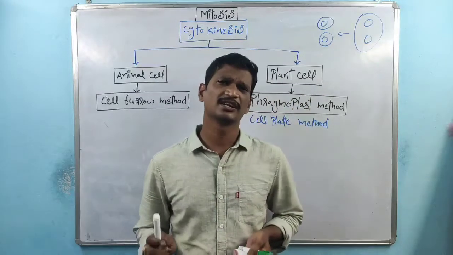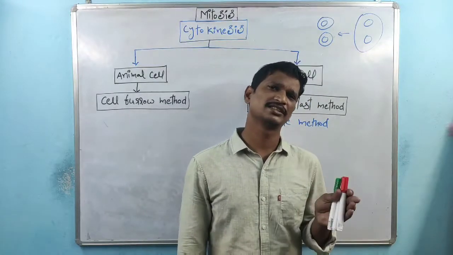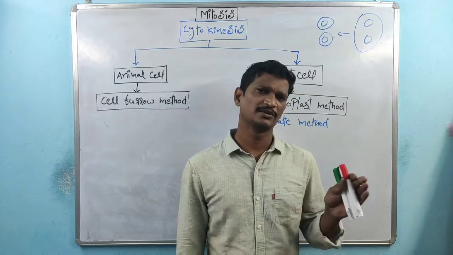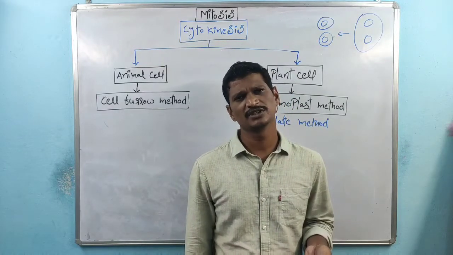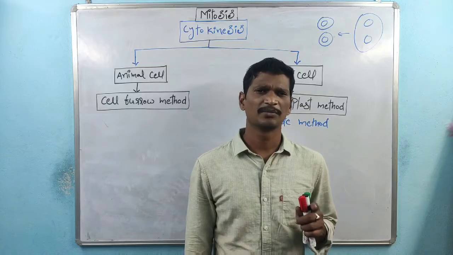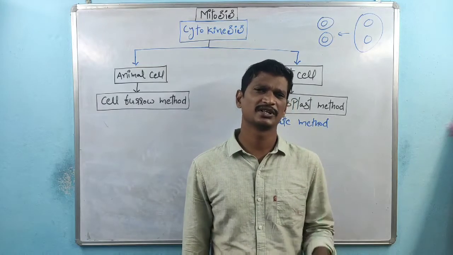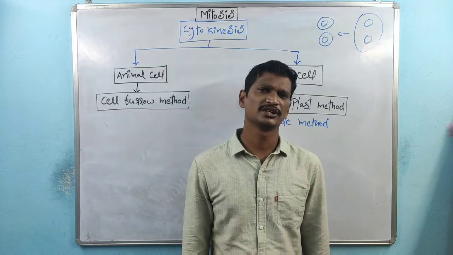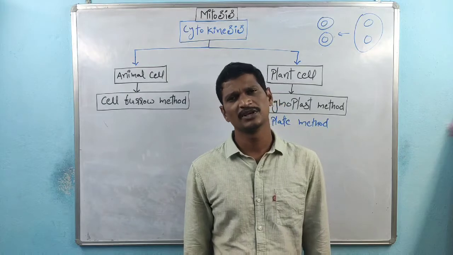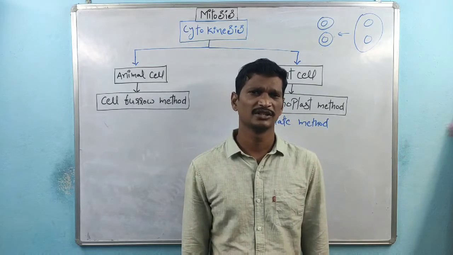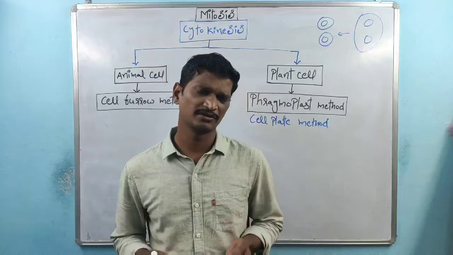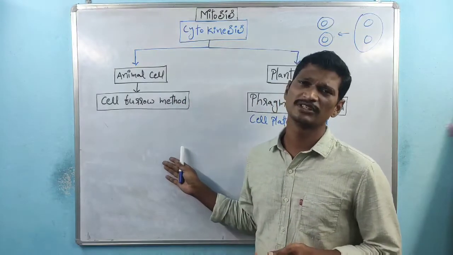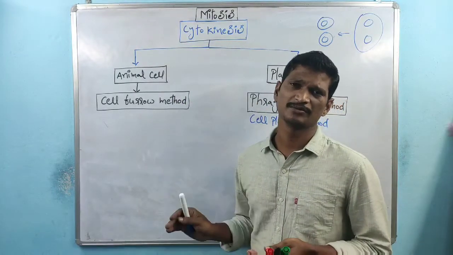A very general question is: in plant cell cytokinesis and animal cell cytokinesis, which one is difficult? Remember, plant cell cytokinesis is more difficult than animal cell cytokinesis, because within animal cells the cell wall is absent.